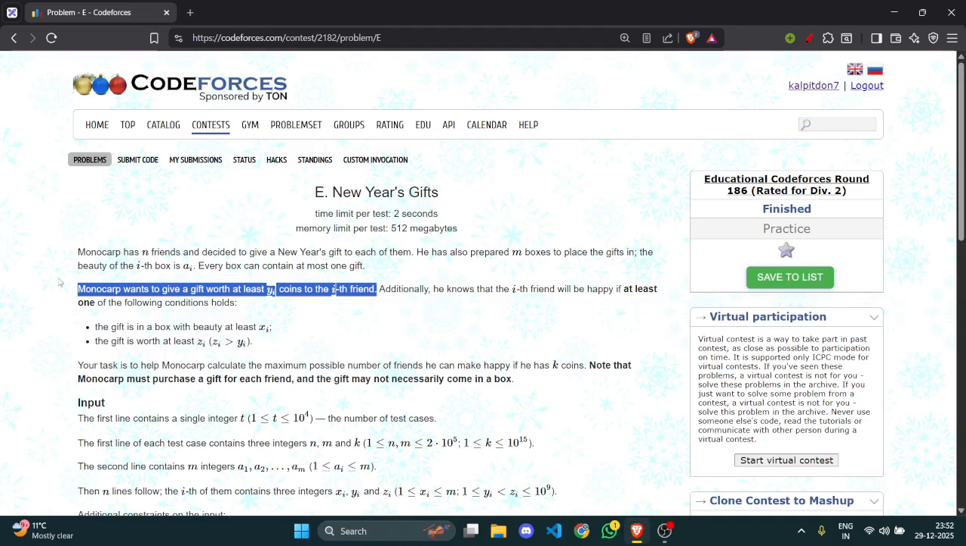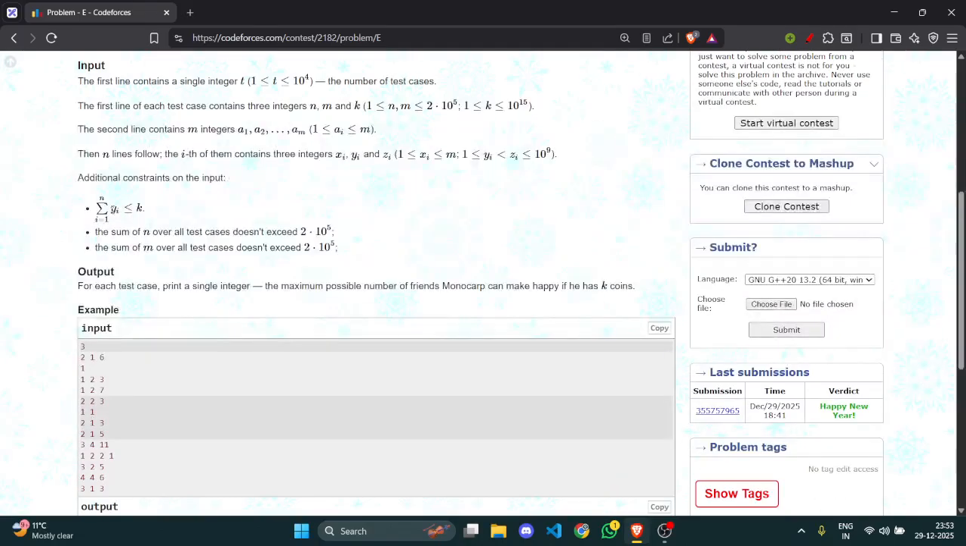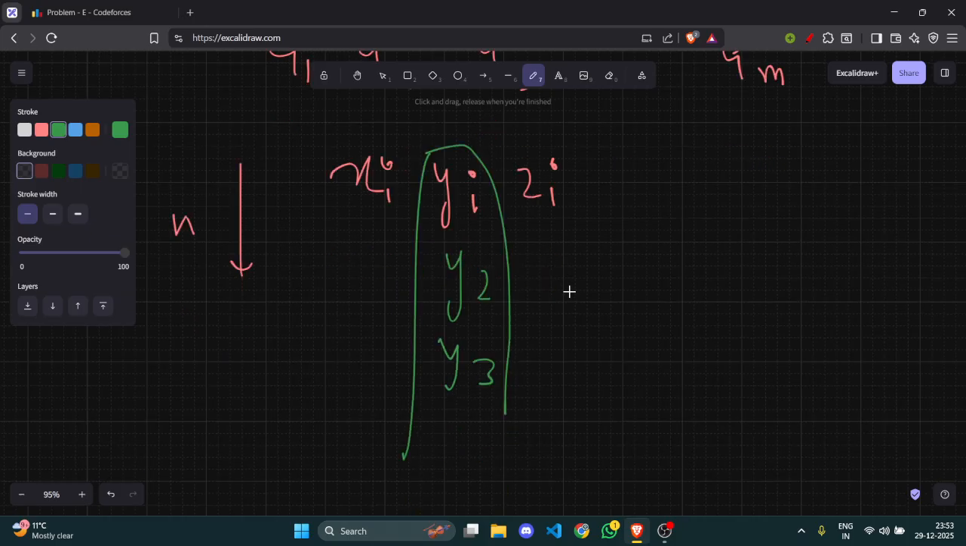Each friend gets one gift, but he won't be happy with the gift he gets. He will be happy only in these two cases. But still he needs to give yi coins to all of them. So can I say that the sum of yi should be at most k? This should be the problem constraint, and it is already given. The sum of the base gifts, y1, y2, y3, and so on, we already have that much money with us. So this sum should be at most k.